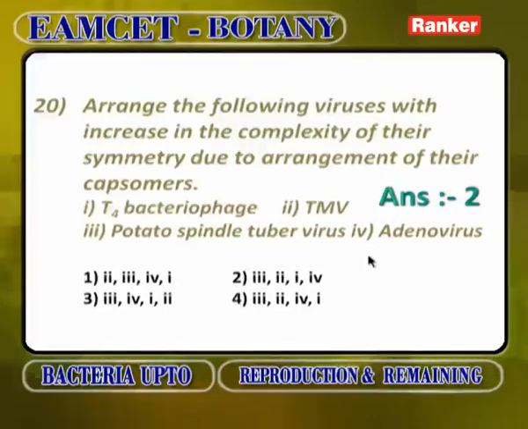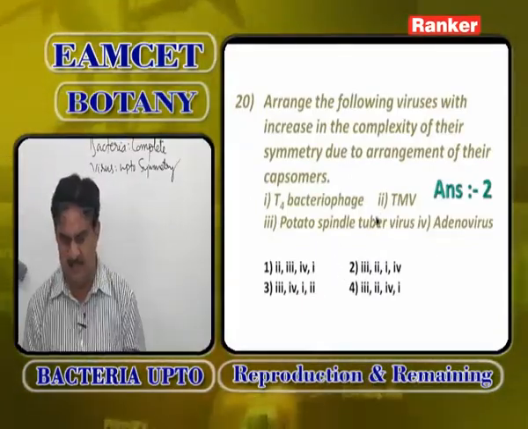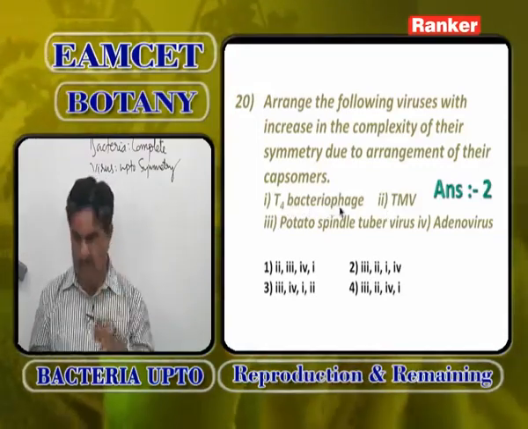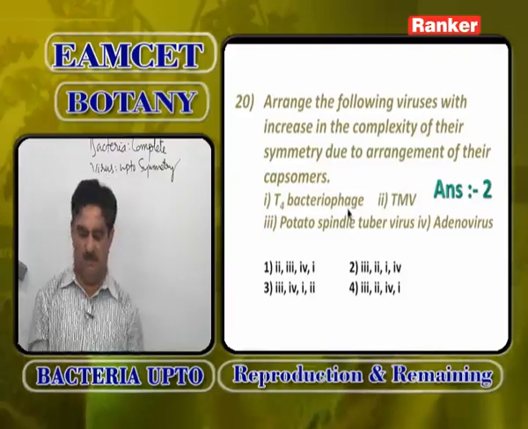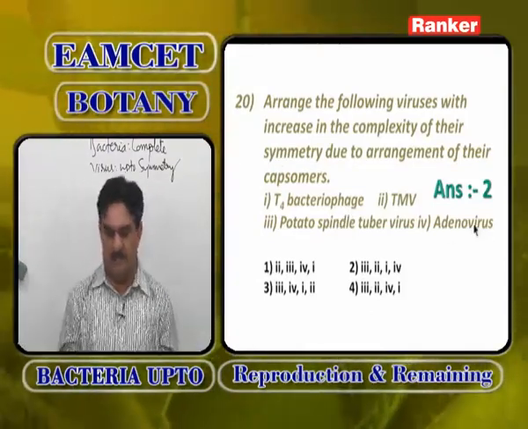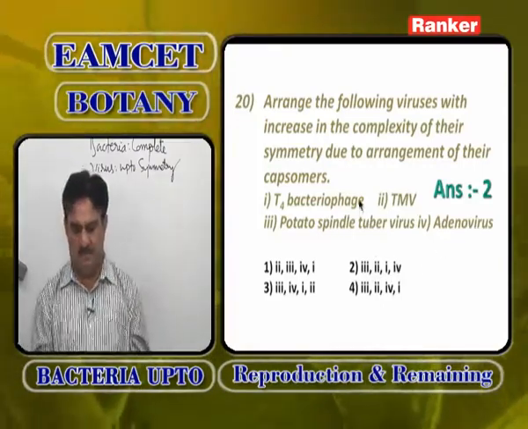Then 2, tobacco mosaic virus, where 2130 capsomeres are present. Then 1, T2 bacteriophage has binal symmetry. Then adenovirus has many capsomeres. So, 3, 2, 1, 4, second option.